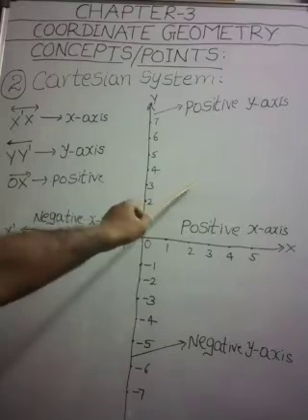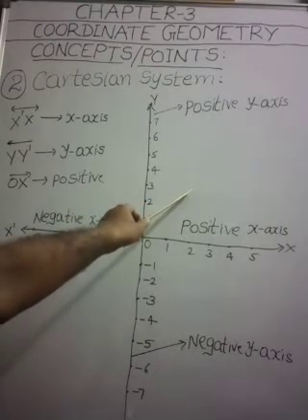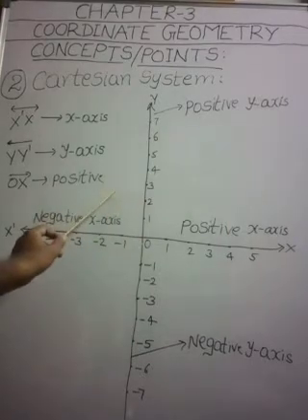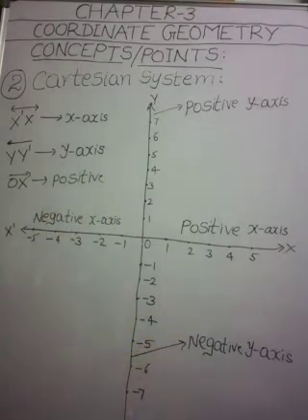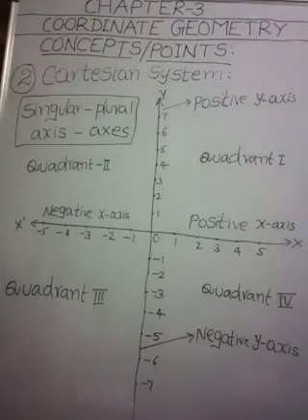This is the first part. We count from here in anti-clockwise direction. This is the first part, this is second part, this is third part, and this is the fourth part. Here we are using the words axis and axes.